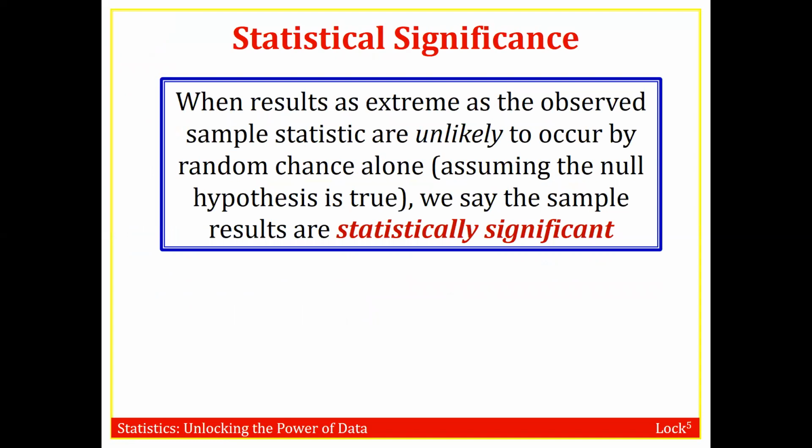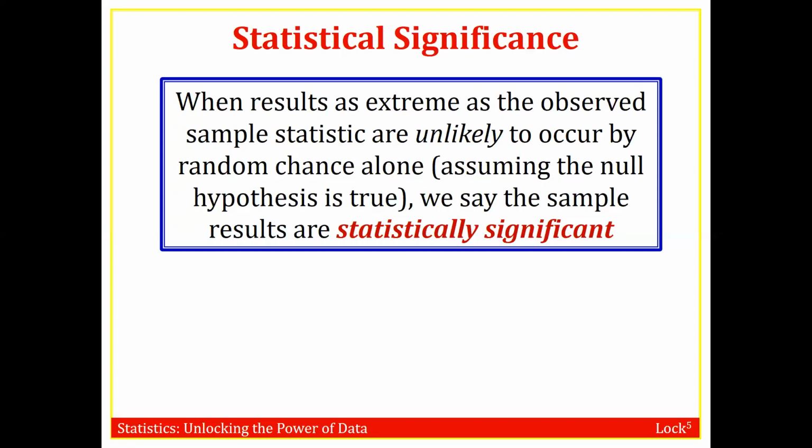Now, we've seen that the first step in setting up a statistical test is to set up null and alternative hypotheses. And the idea is that then we would gather data and use the data to determine whether we have evidence to reject the null hypothesis in favor of the alternative.